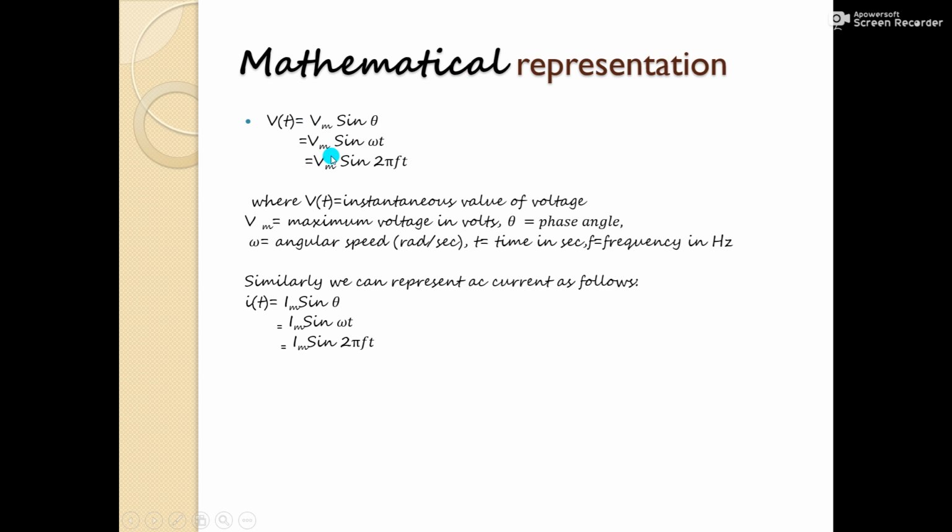This is how we can represent an AC quantity by mathematical representation. Similarly, we can represent the current. That will be i(t), the instantaneous value of current, equal to Im sin theta. That can further be written as Im sin omega t, and Im sin 2 pi f t.